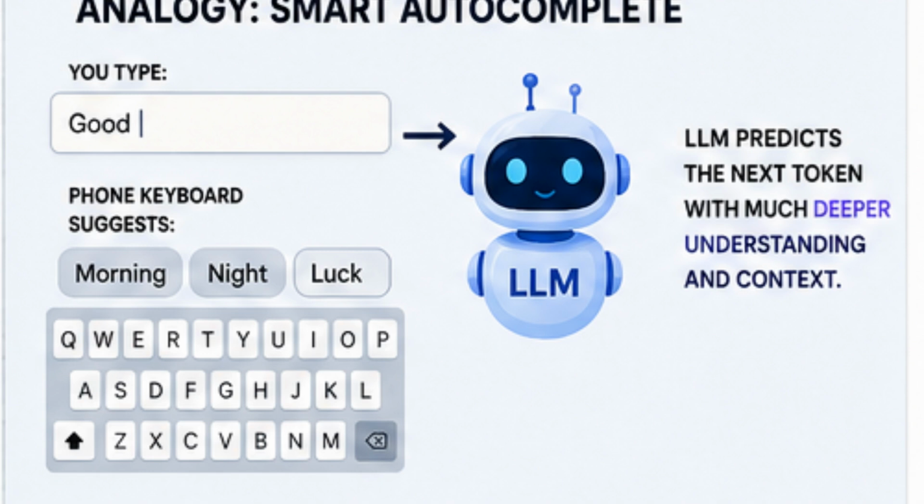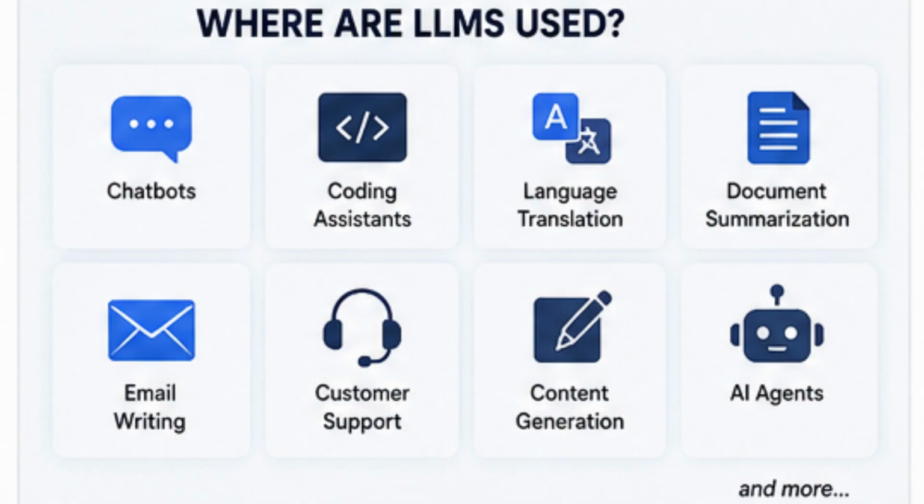Quick recap. Let's quickly recap what we learned today. An LLM is an AI model trained on massive amounts of text. It learns language patterns instead of simply storing answers. It generates responses by predicting one token at a time. It powers many of today's AI tools like ChatGPT, coding assistants, and AI agents.